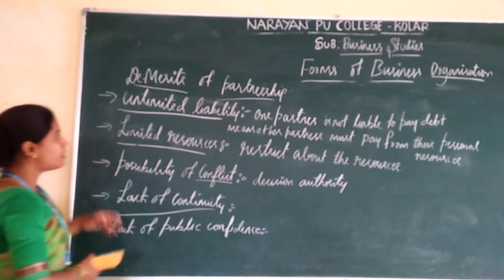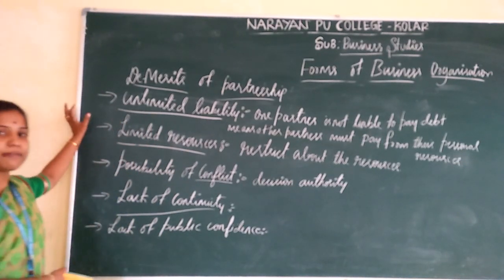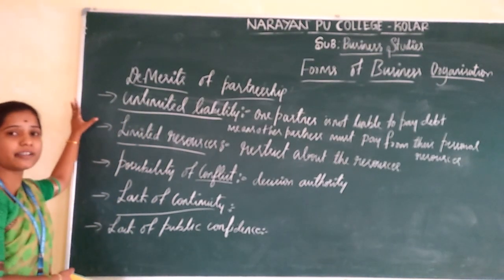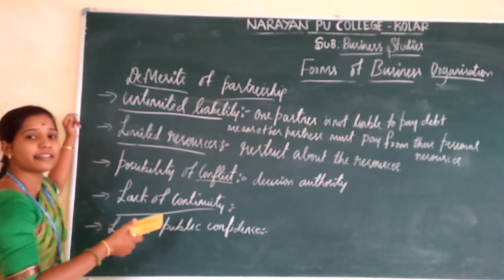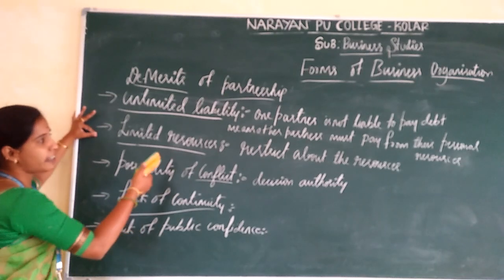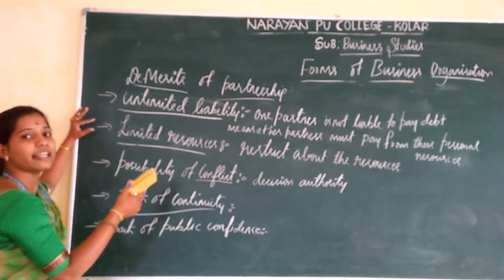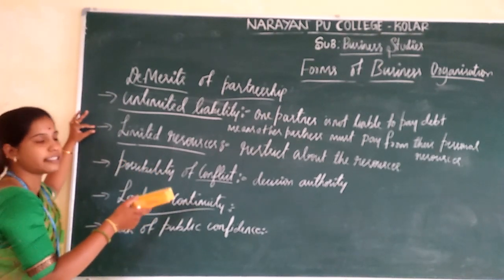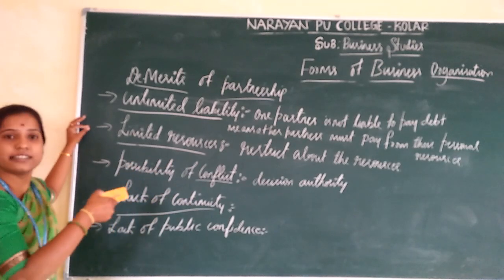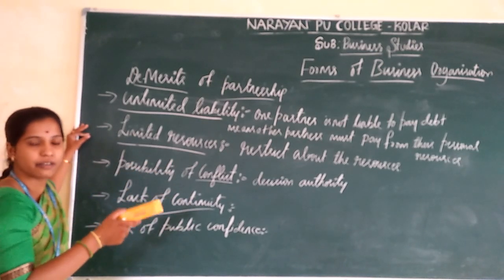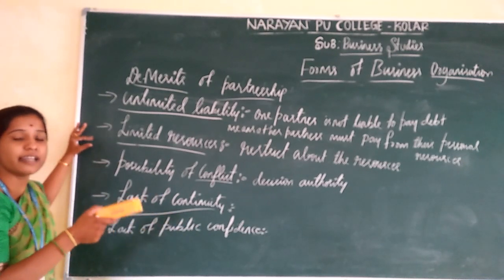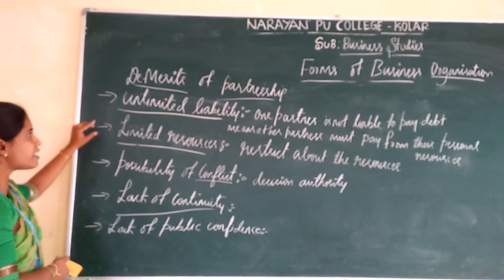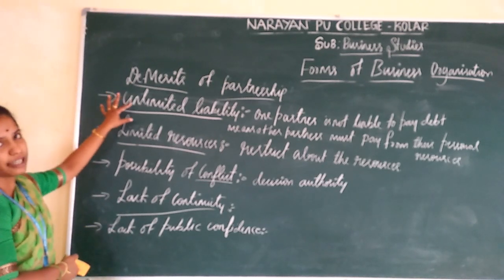So if one partner is not able to pay their debt, the other partners who have an agreement with this partnership firm have to pay their partner's debt. If the business resources are insufficient, they have to pay from their personal resources. That is known as unlimited liability.